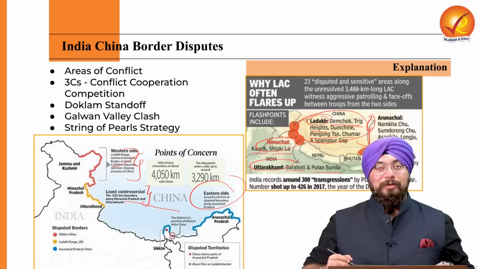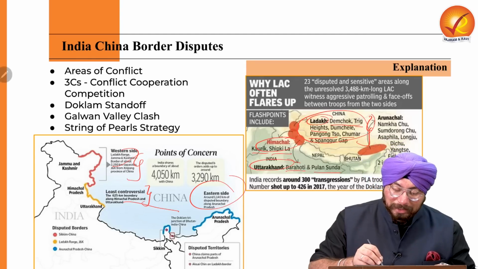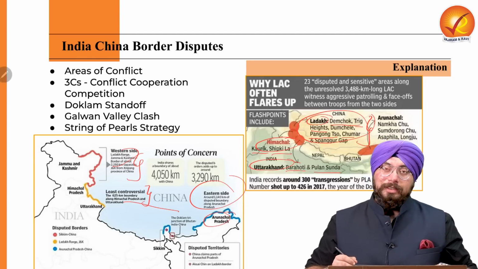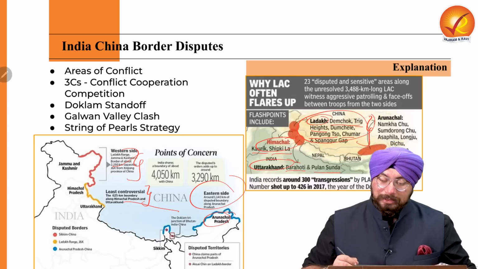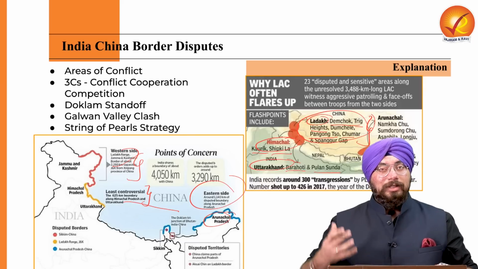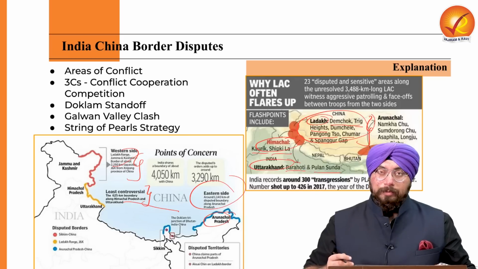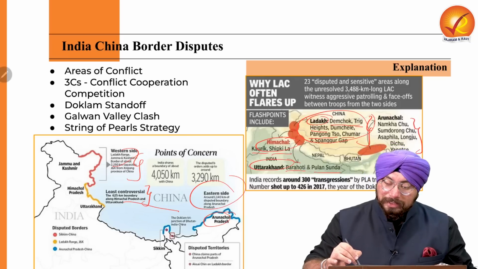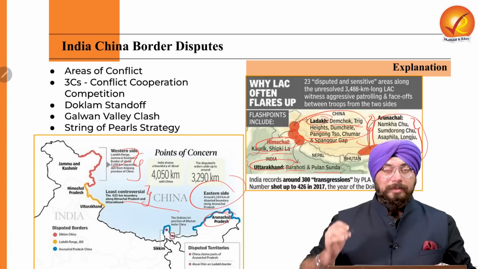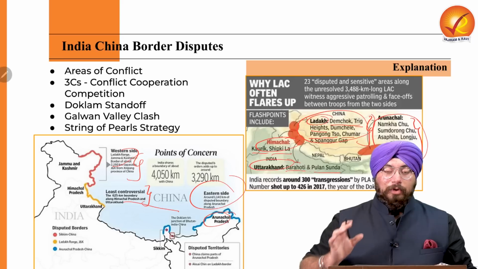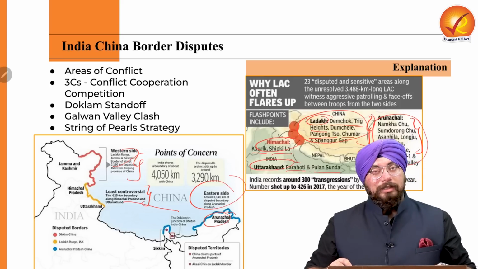But the majority of the border disputes are in relation to your Arunachal Pradesh. That is the eastern sector. Here China claims a lot of the part or majority of the part of Arunachal Pradesh. And in all these areas mentioned here, the border dispute between India and China is there.